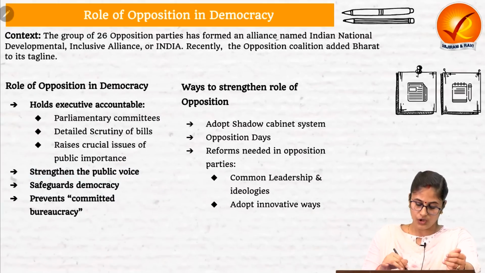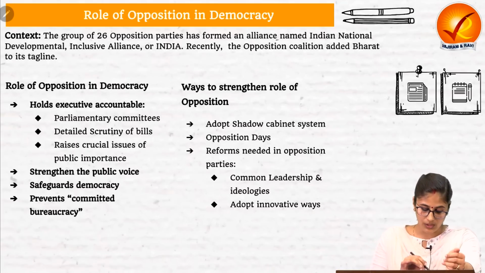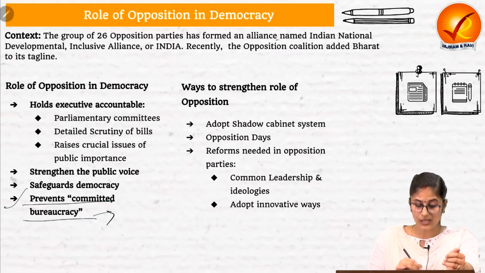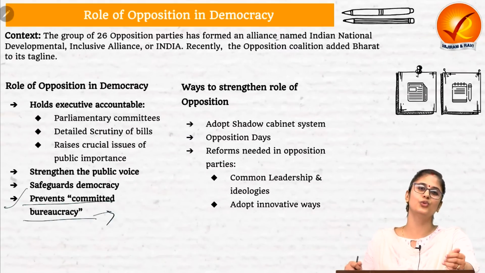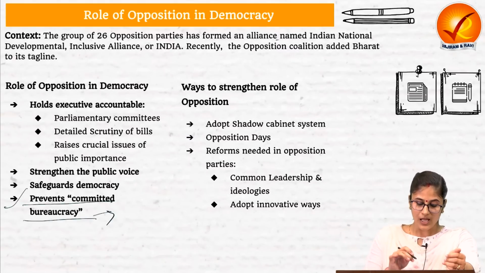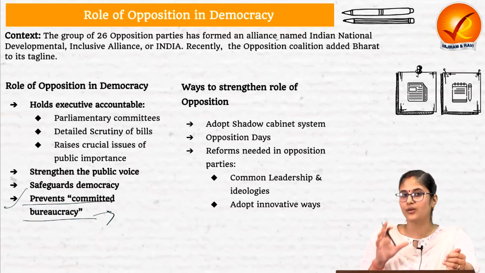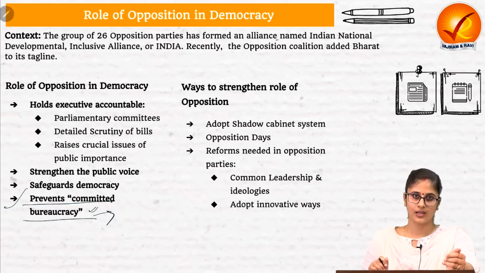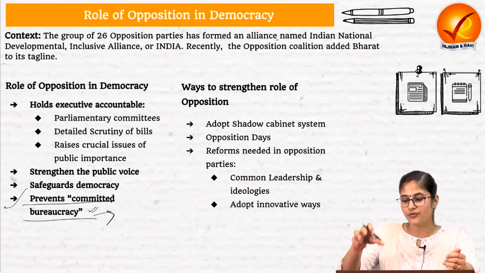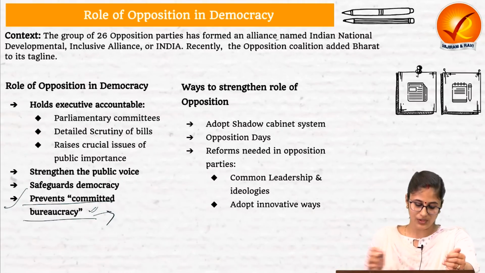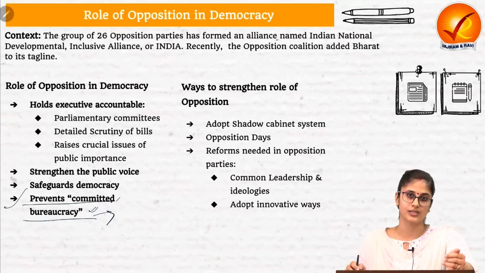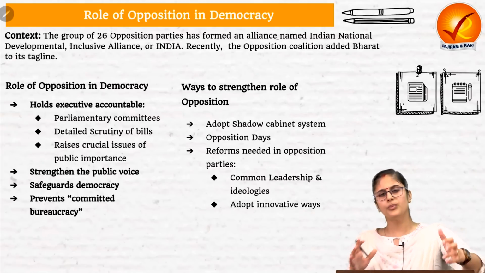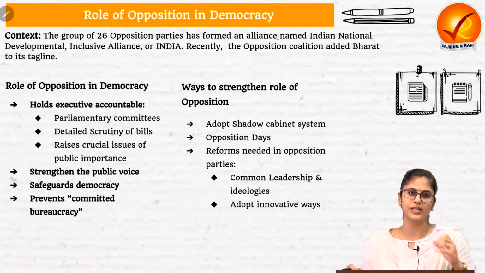Then the opposition political party also plays a very major role in preventing this phenomenon of committed bureaucracy. What is committed bureaucracy? Wherein the government officials are loyal to the ruling government. And when the opposition political party has the requisite numbers, then the bureaucracy has the incentive to be neutral. But when the ruling government is formed through absolute majority, then we witness this phenomenon of committed bureaucracy. So with this we can understand that the opposition political party has a very important role to play in the democracy.